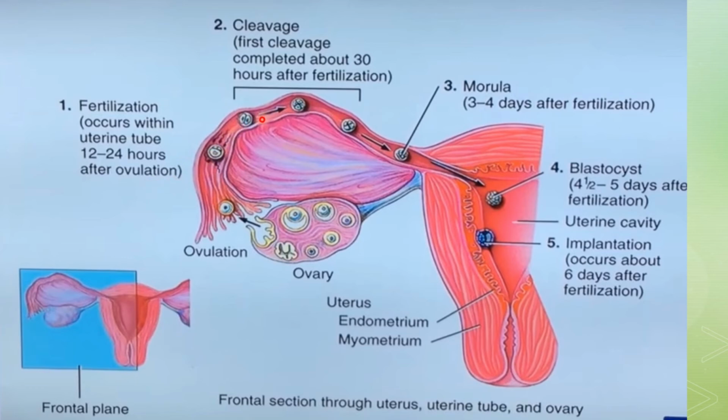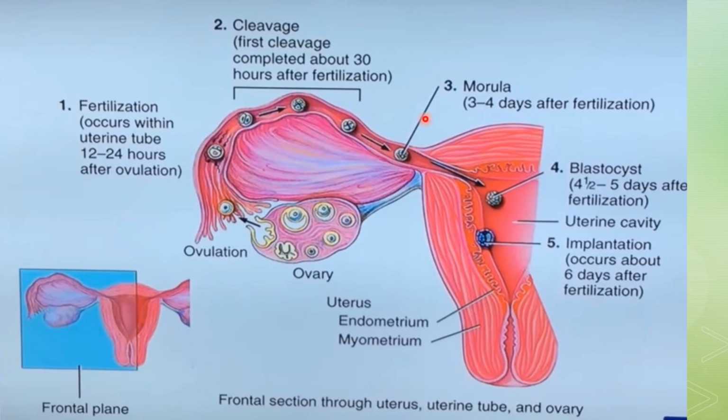And here you can see that the cleavage is going to occur after this fertilization. The first cleavage, or mitotic division, will be completed about 30 hours after fertilization, and after that this ball is going towards the isthmus part of the fallopian tube.